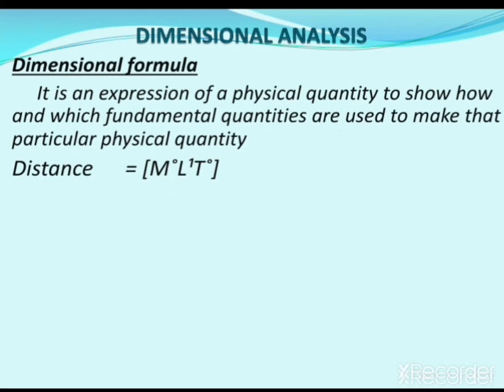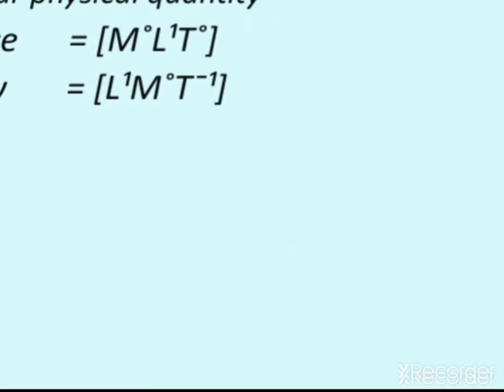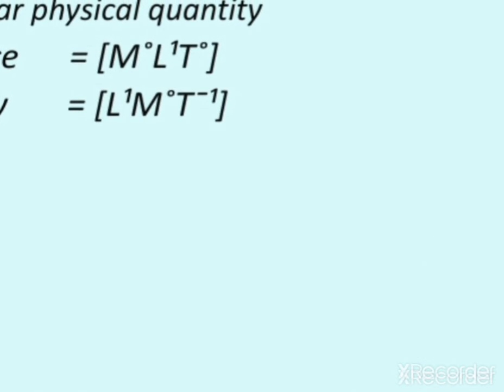Okay, similarly velocity can be written like this. We know the dimension of velocity is L t to the power minus 1, and this velocity is independent of mass.